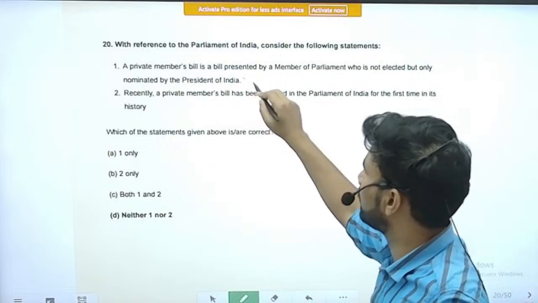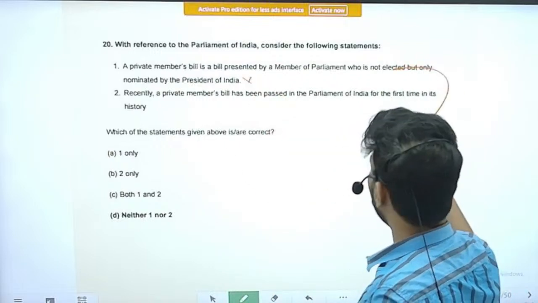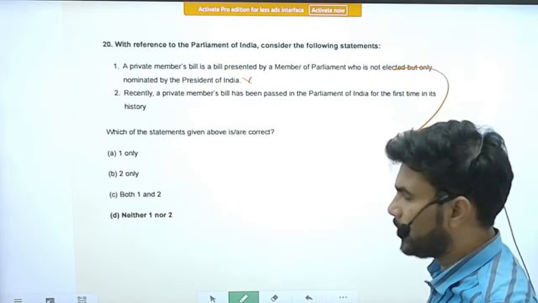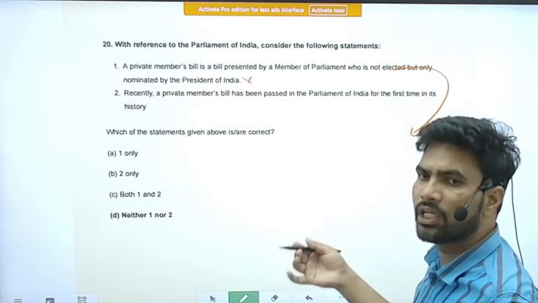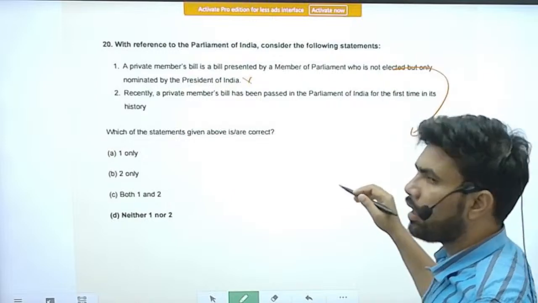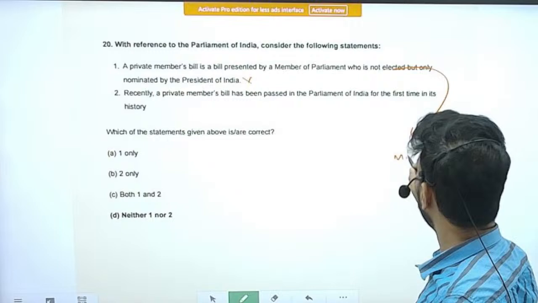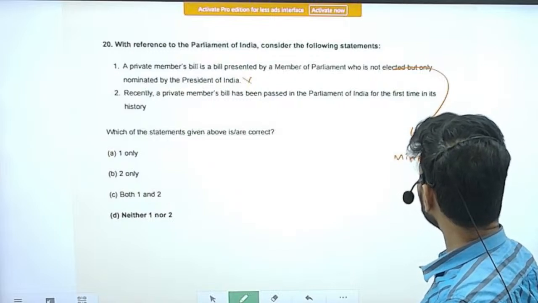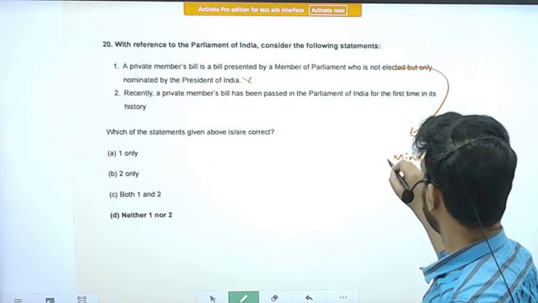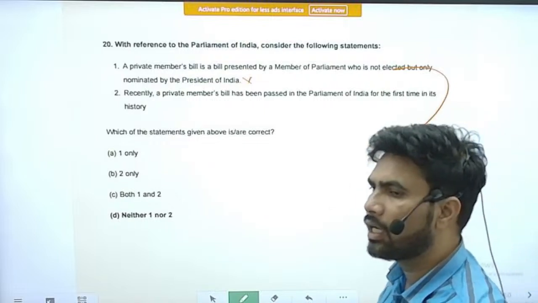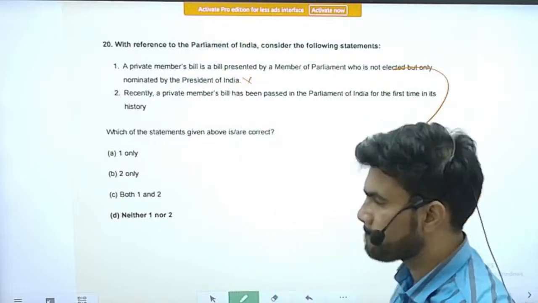So this is an incorrect statement. Actually, a private member's bill is a bill introduced by a member other than a minister. Only if a minister introduces a bill, that bill is known as a government bill or treasury bill.